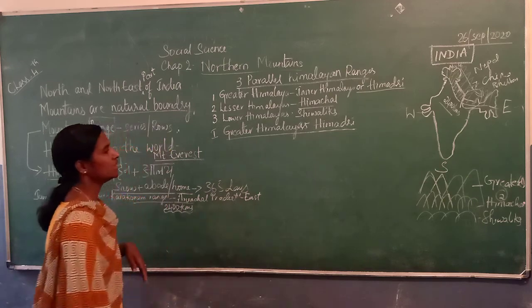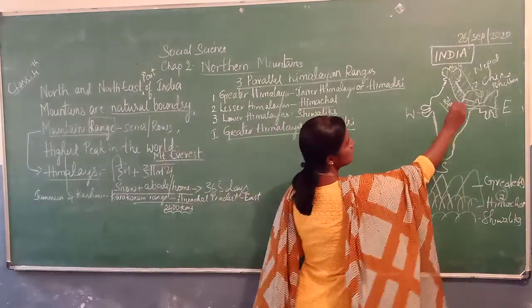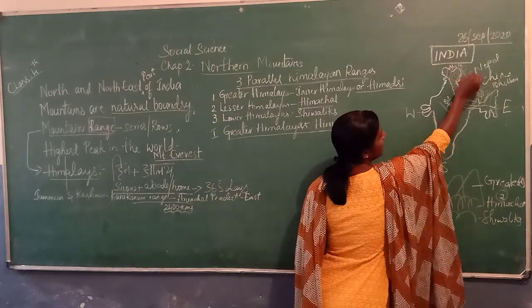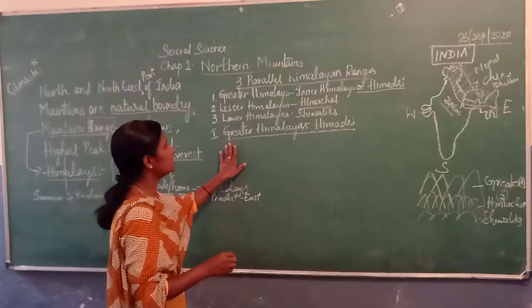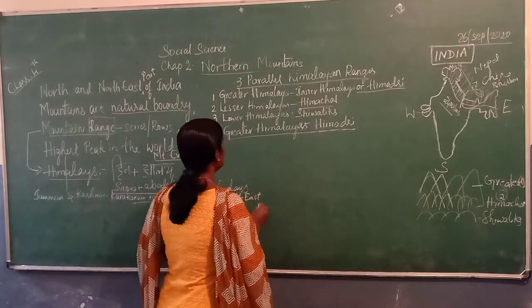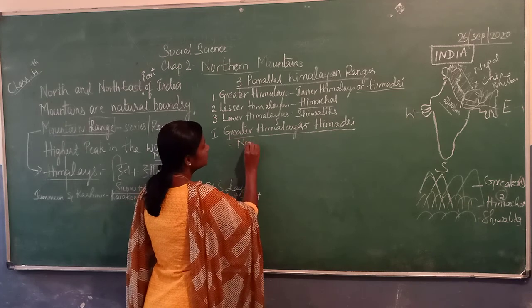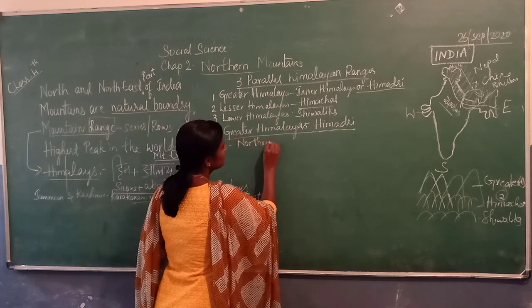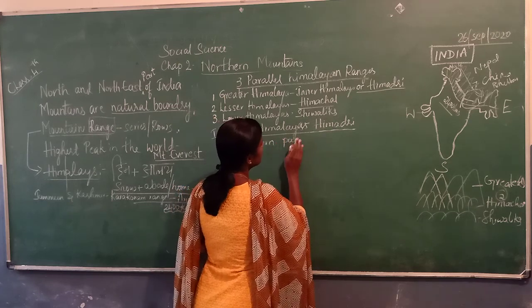In the Greater Himalayas, the height will be more, so the peaks will be more. These are found in the northern part of the mountain ranges.